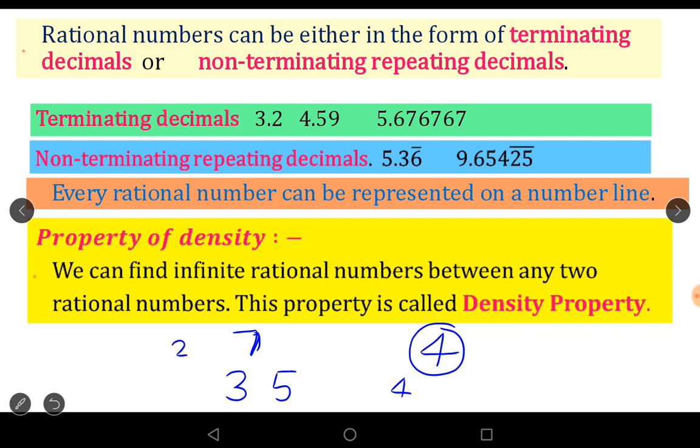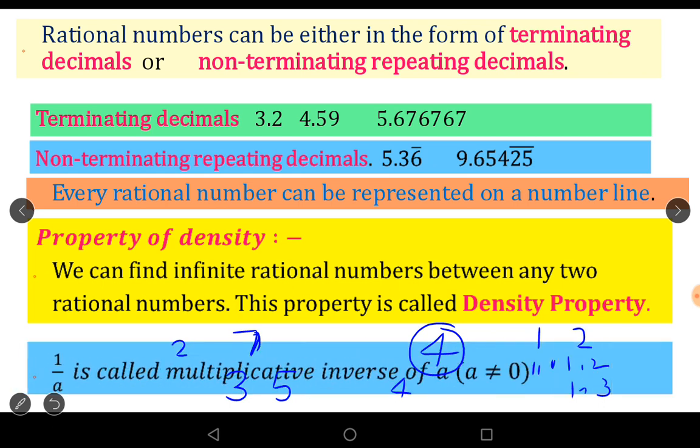But how many rational numbers are there between 1 and 2? So many rational numbers. For example, 1.1, 1.2, 1.3, 1.4, 1.5, 1.6, 1.7, 1.8, 1.89, 1.899, 1.89999. There are so many rational numbers between any two rational numbers. That is called the density property of rational numbers.